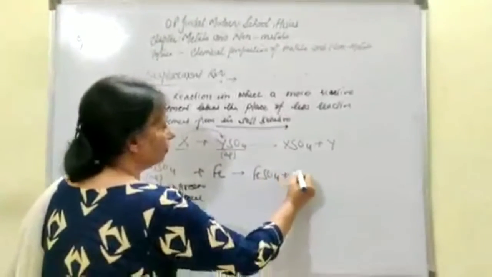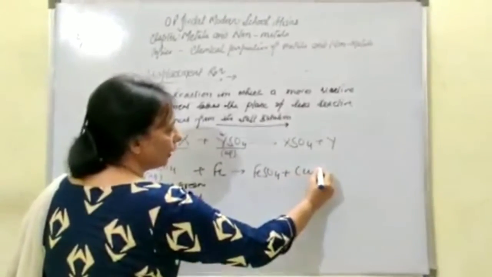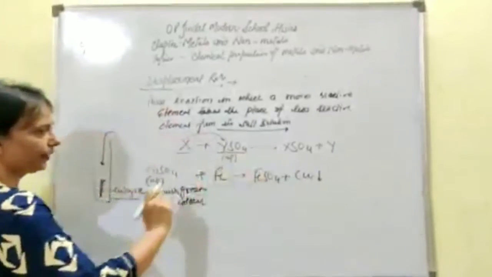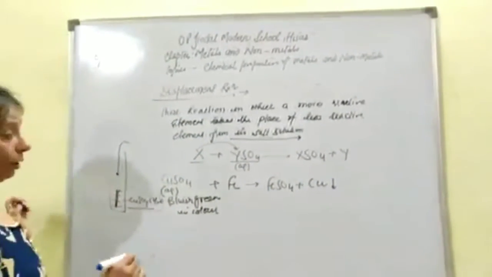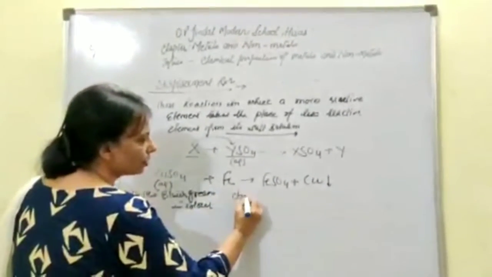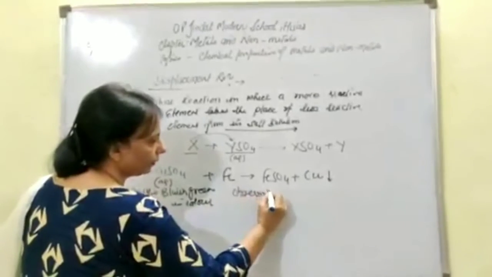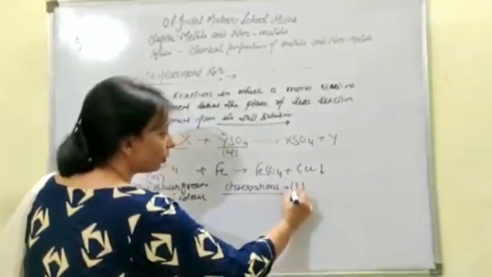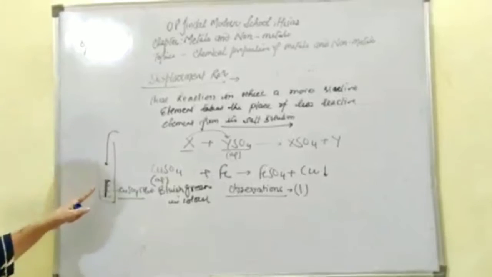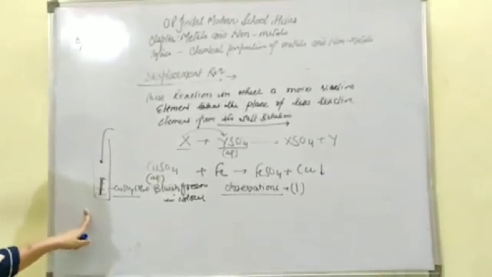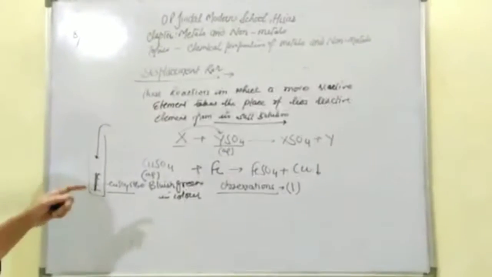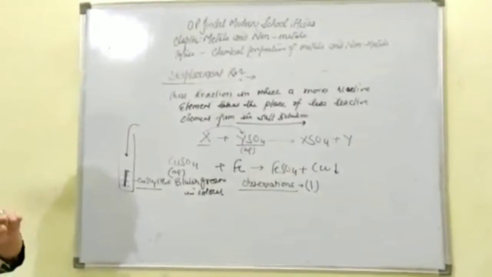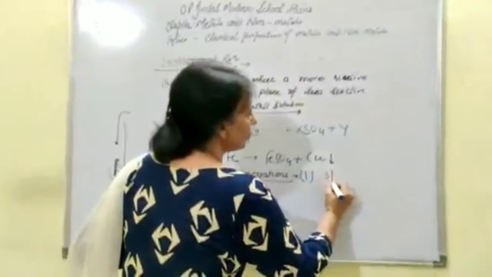FeSO4 will be formed and copper will get free. This copper is coming out in the form of a solid. We put a downward arrow to depict that the solid has been formed. Now the main thing is what observations will be made. The first and topmost is that a spontaneous change will be observed. That means this is a very fast process. The moment you drop the nail, immediately the reaction begins. So that means it is a spontaneous reaction.